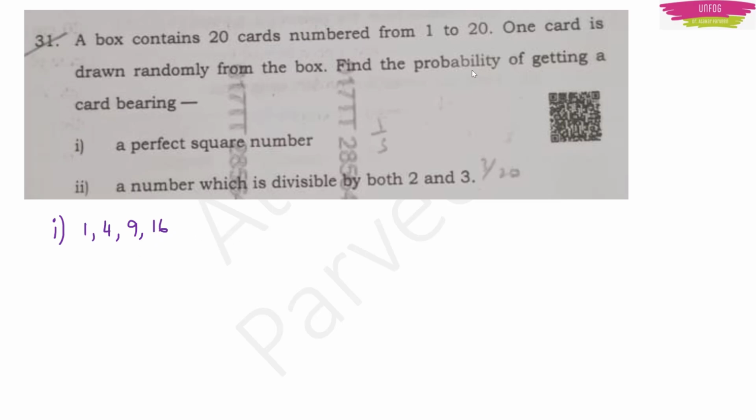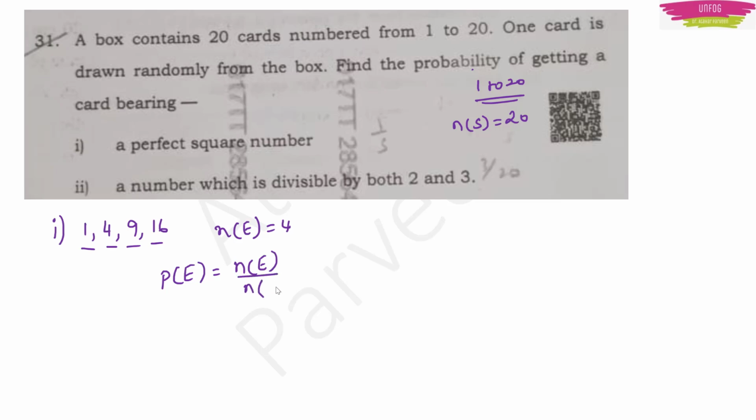Now, how many cards are there? 1 to 20, right? So what will be our sample space? Our sample space will be 20, right? Now here, how many cards will be there with perfect squares? 1, 2, 3, 4. So what will be our number of events? 4, right? So what is the probability of any event? That is equal to the number of events by the number in the sample space. So I have 4 by 20, or 1 by 5.